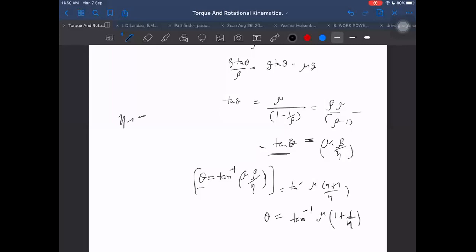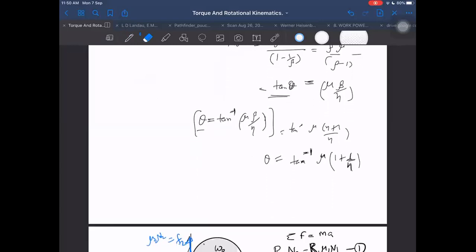So for the spools, it will become a very small angle, not zero. Zero it will never become. The minimum possible value is tan inverse of mu only. That is the case of just a block which is sliding down, which we discussed in friction. It will become like that.